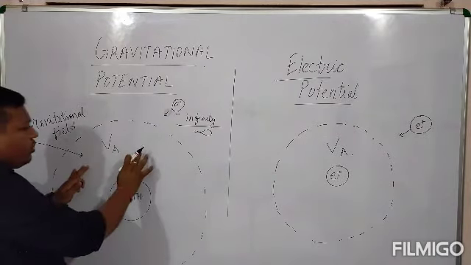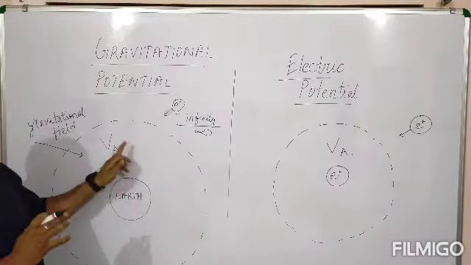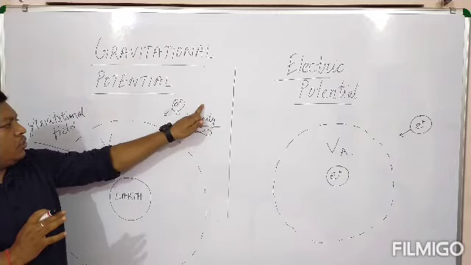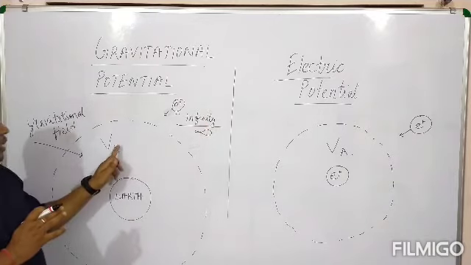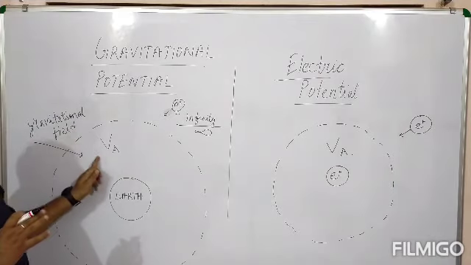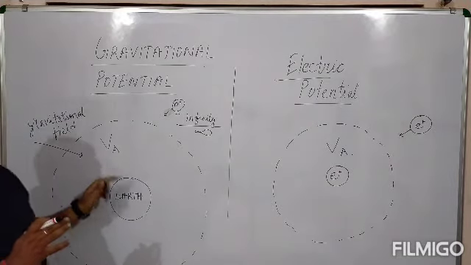So what is gravitational potential? Gravitational potential is the work done in bringing a unit mass from infinity to any point inside the gravitational field of the Earth. Hope it is clear now.